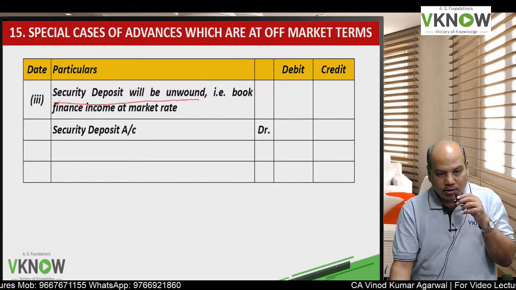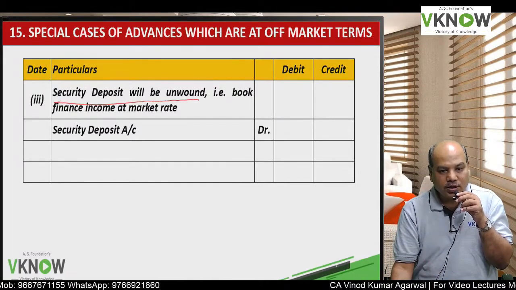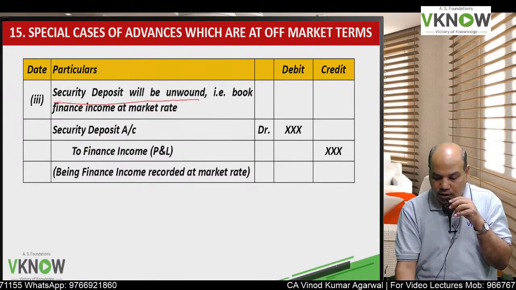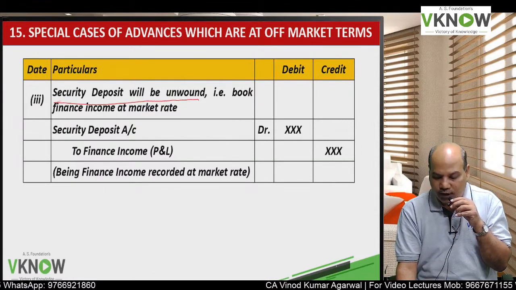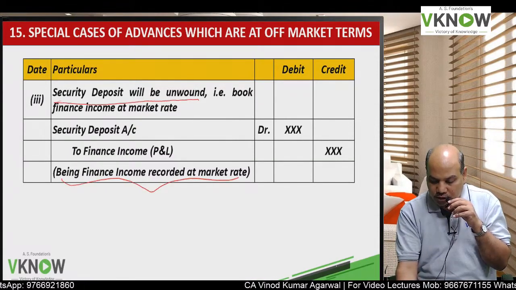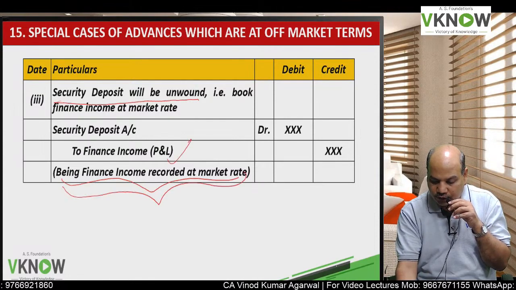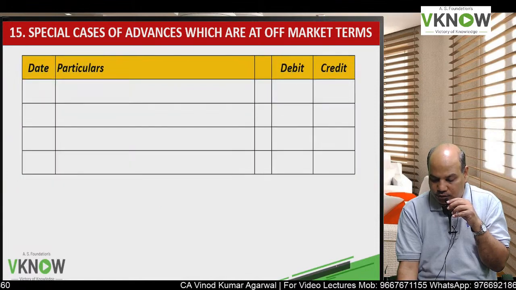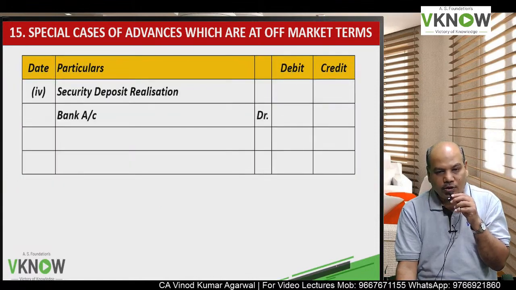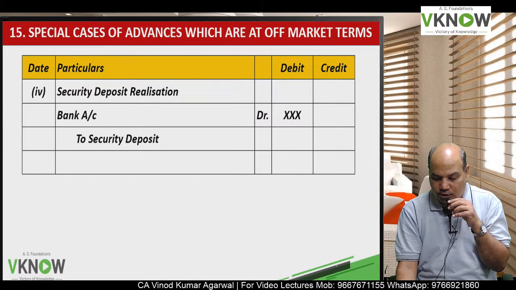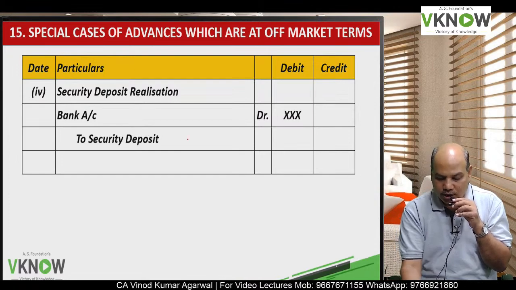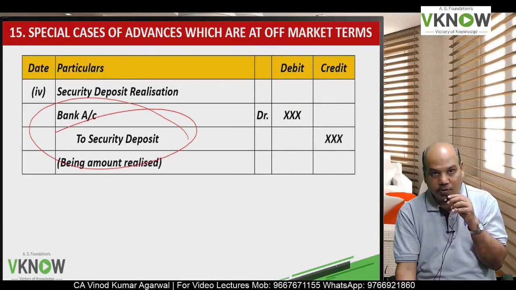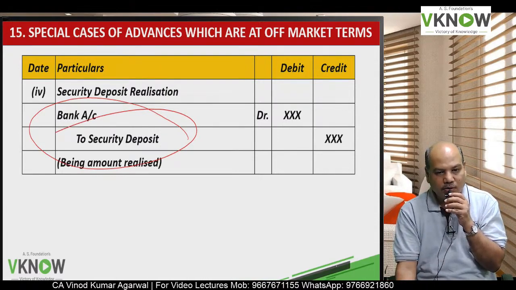So every year I have to calculate finance income on the opening balance, and I will pass an entry: security deposit account debit to finance income, and finance income will be transferred to profit and loss account. It is called unwinding of discount. And finally on maturity, security deposit account will be realized, and you will pass an entry: bank account debit to security deposit account, being amount realized.